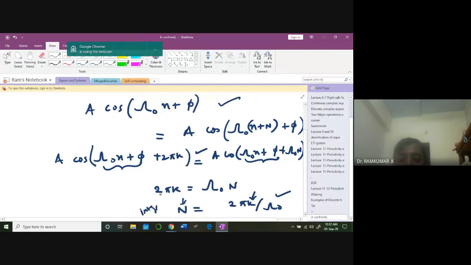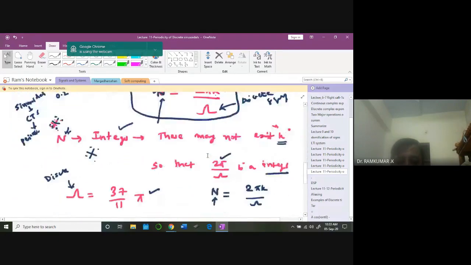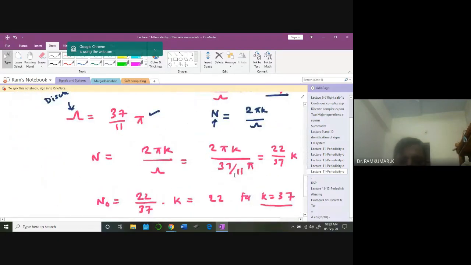Okay, there is a possibility, always. Remember that. That's a lurking problem in discrete time periodicity. Now look at this, n I have identified. The frequency is given, n is divided by 2 pi k by bigger omega, 2 pi k by 37 by 11 pi, I am getting 22 by 37 k. So if you look at these two cases,